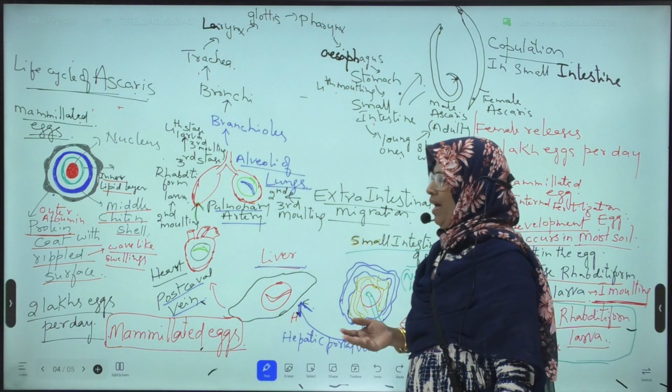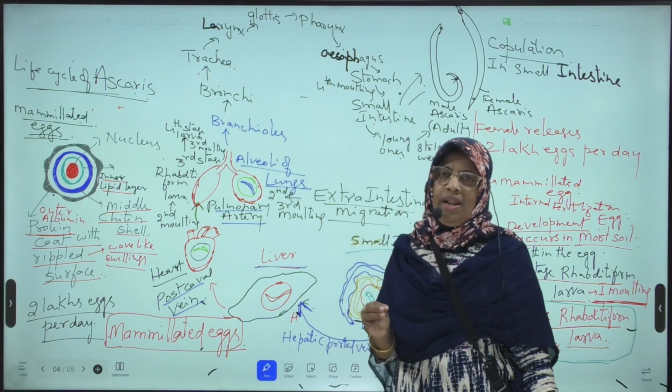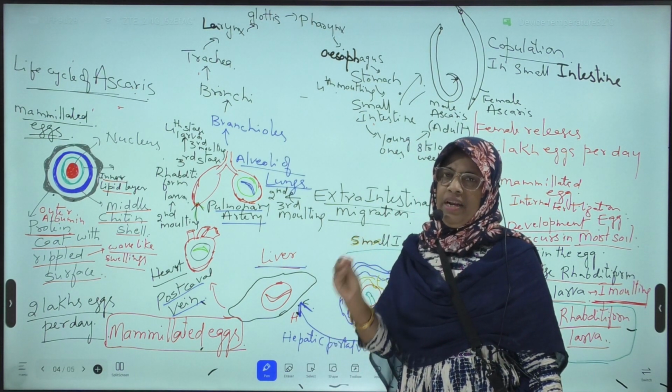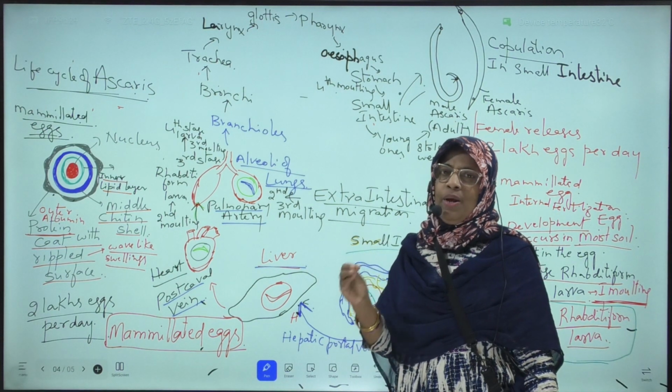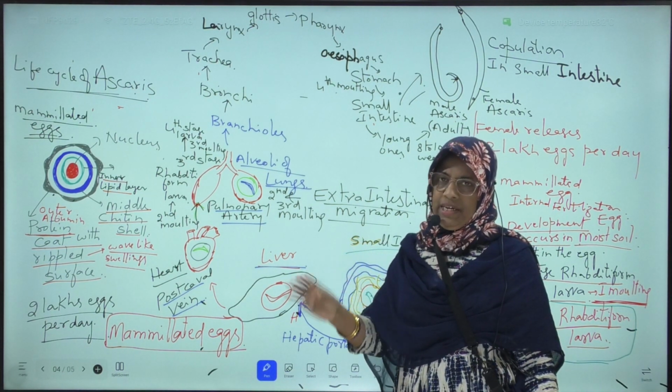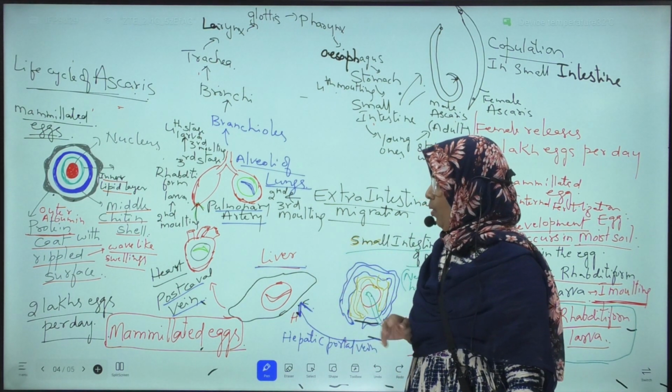What are alveoli of lungs? These are the structural and functional units of the lungs, in which the actual process of gas exchange takes place in man. Okay?